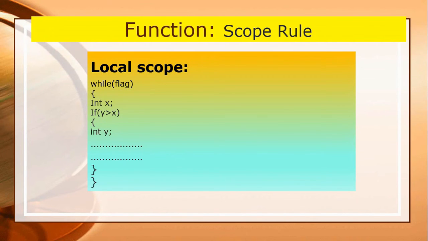Now the variable x can also be referenced in the if block because this block is completely enclosed in the while block. On the other hand, the scope of variable y is only the if block. Since a function is a block in itself, all the variables declared in it have the local scope.